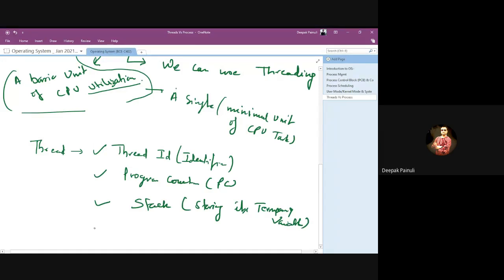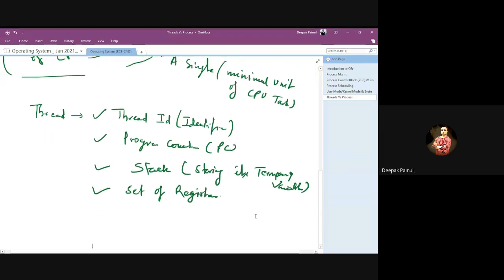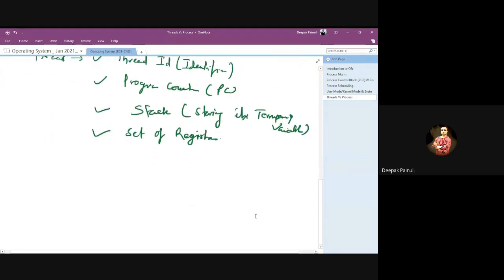And a set of registers. Like a process has a set of registers, in the similar way every thread has its own set of registers on which it works. These are the major components of a thread.